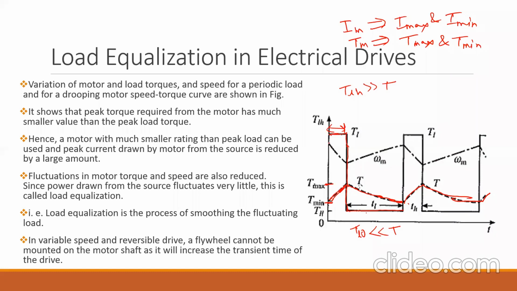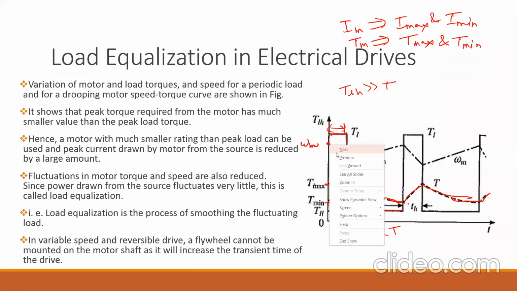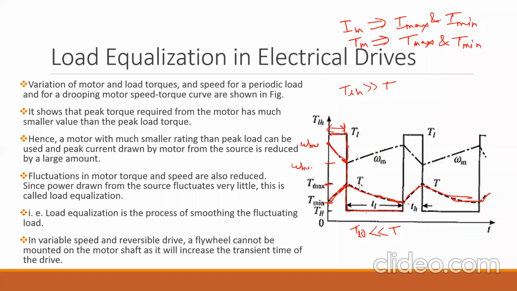Suppose at this point there is a no load condition earlier, the machine is running on no load and suddenly the load appears, then the speed will decrease to some minimum value, omega min. This is the no load speed, omega m0, and the speed will fall to omega min. Again, when there is no load, the speed will increase again to omega m0, and when there is load, the speed will again decrease to omega min. This process will be repeated a number of times until the operation is completed.